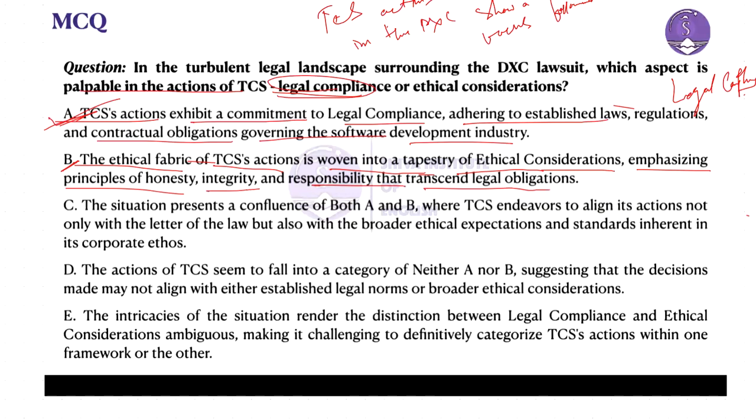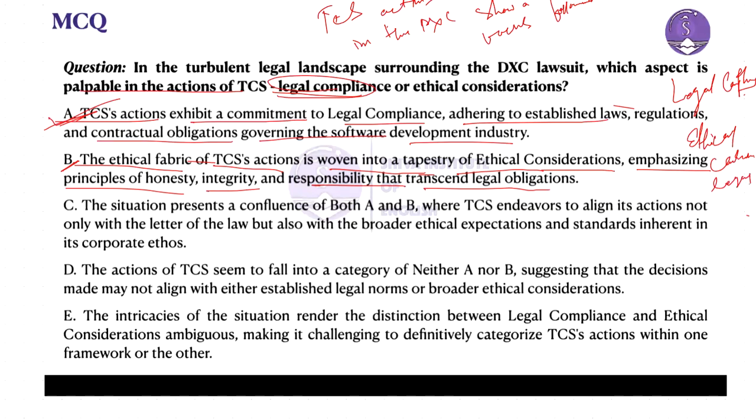Ethical consideration. It means the passage does not emphasize the teacher's actions based on moral principles like honesty or integrity. It focuses more on the legal aspects of the situation, right?